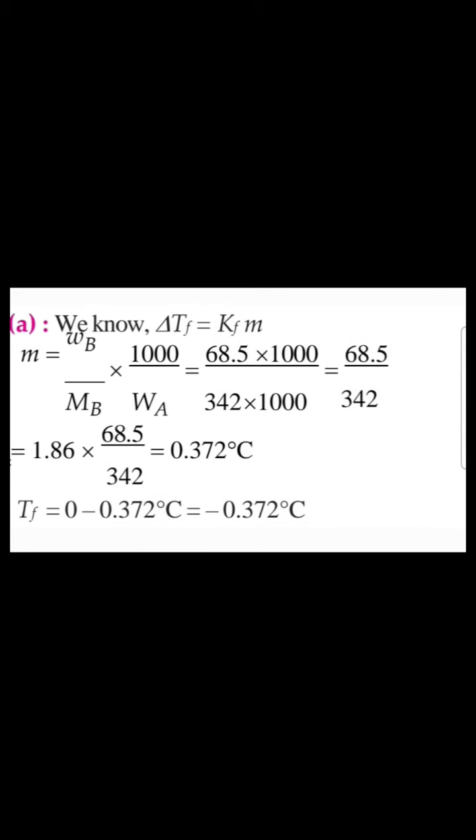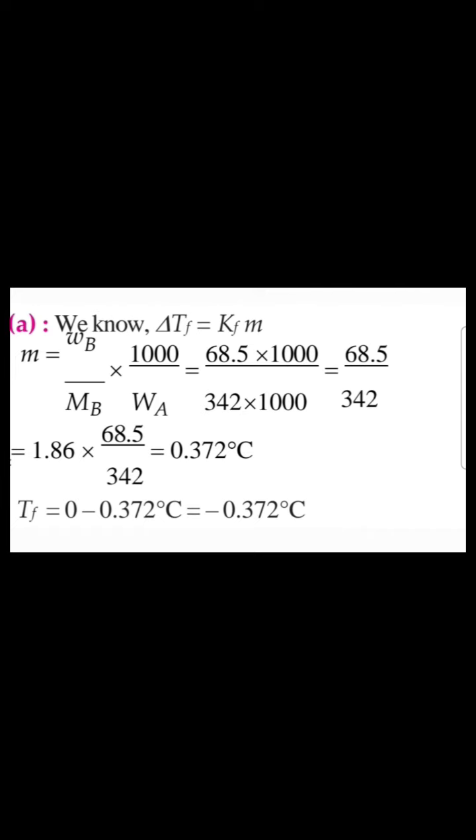Yes, delta Tf is equal to Kf into m. So m is W2 into 1000 by M2 into W1. So on substituting this, we get 68.5 by 342. So on substituting, delta Tf is equal to Kf, 1.86 into 68.5 by 342, that is equal to 0.372 degree Celsius. So the question is Tf of the solution.